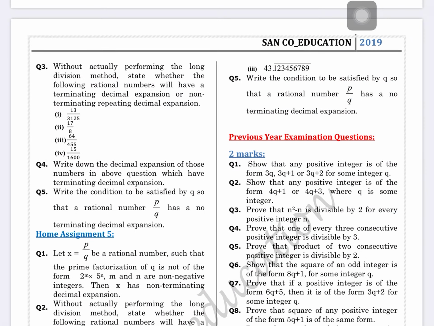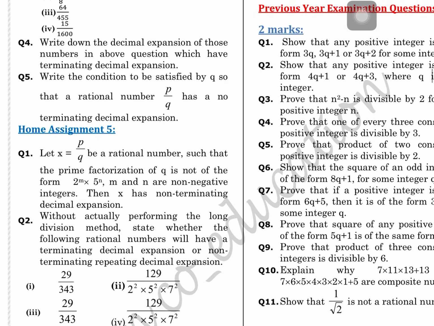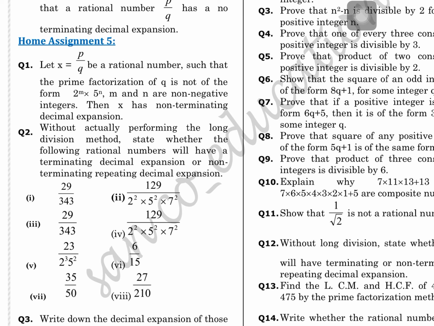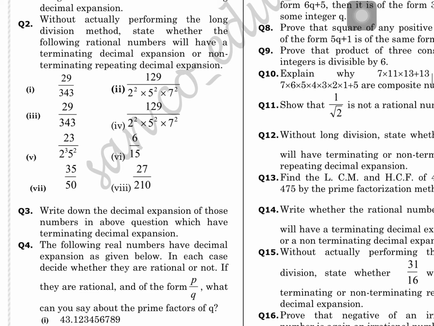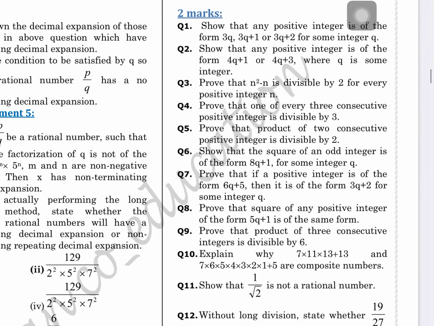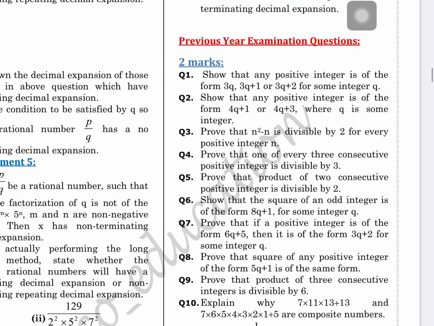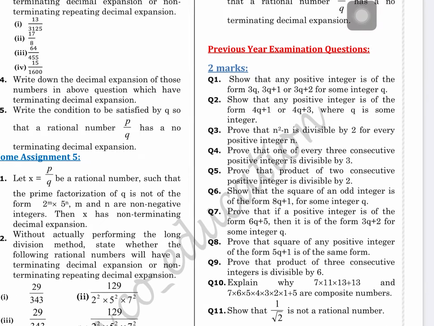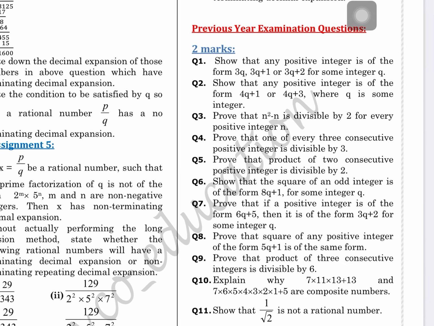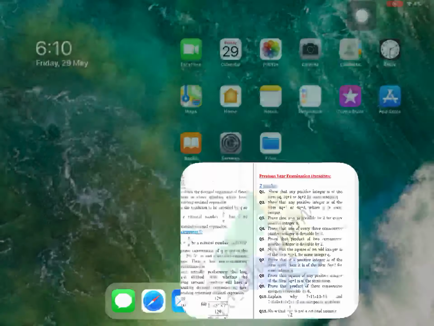Okay, your assignment of the day. Now you may solve home assignment 5. You may see that x is equal to p by q, a rational number such that the prime factorization of q is not of this form. Without performing the long division method, find the answers. Question number 2, question number 3, question number 4, 5, all you have to find here. After solving this, I hope your first chapter will be finished according to your textbook, but we will study 3 to 4 days more of extra questions which come in the examination. Is that clear? We will appreciate this topic and talk later.